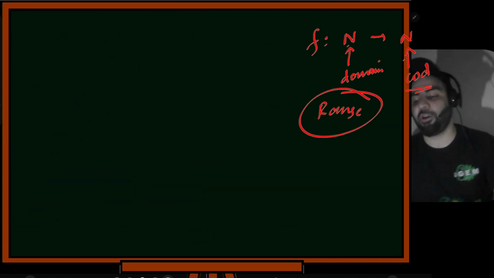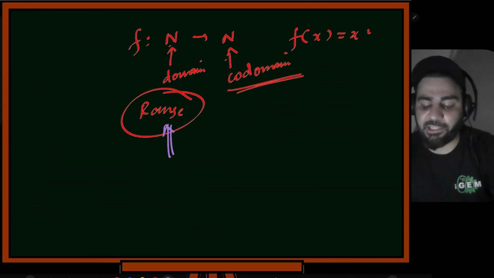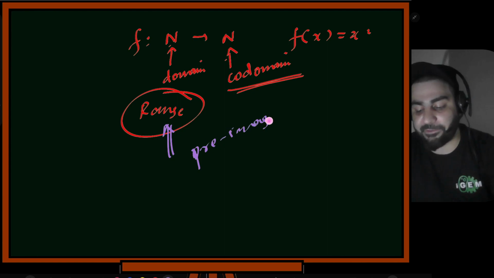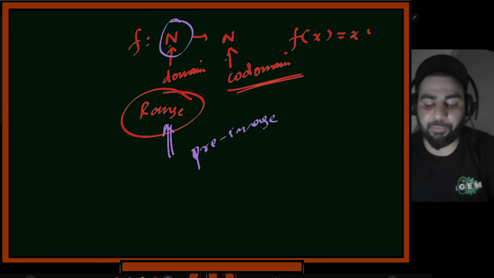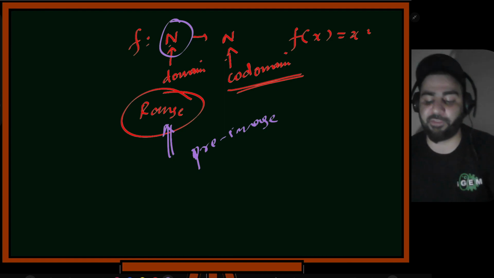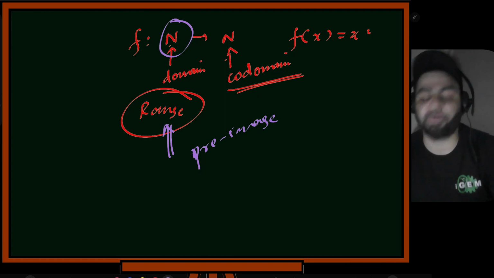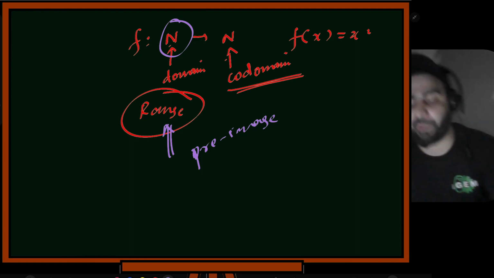Okay, so I told you what range is. Range are the elements which have a pre-image in this domain. The elements which do not have a pre-image also come in the codomain. Range plus those elements which do not have a pre-image make the codomain.